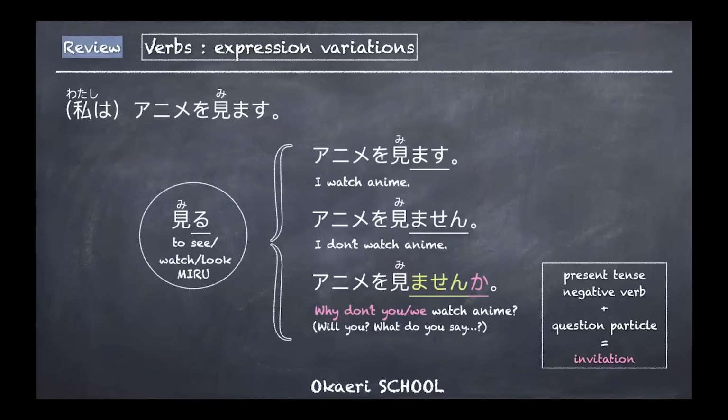Well, let's start with reviews. So last time, we went further on verbs. So you have learned basic conjugations, what the verbs are, how they work in the Japanese language structure and stuff. And then, for example, 見る to see, 見ます、見ません, and negative, and 見ませんか as a variation, expression variations. We learned about these kind of things last time. I hope you remember, hopefully, right?